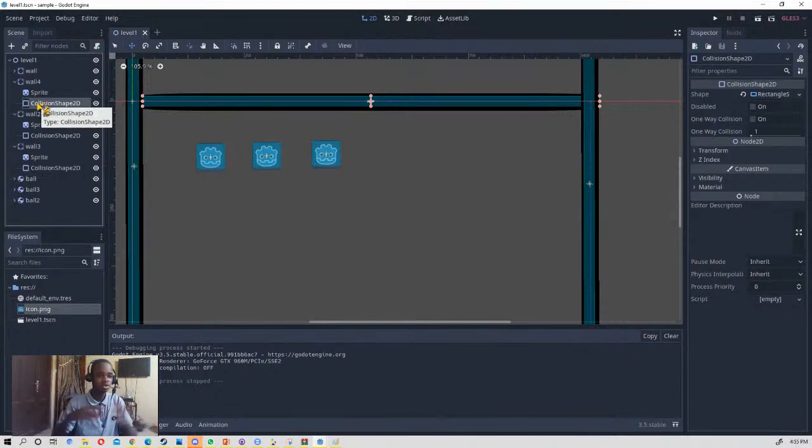If the collision shape is not there, then that body does not have a shape. It's not matter, it's just an illusion. Anything that is only visible to us but has no matter, we call an illusion. So to make it solid, we have to add a collision shape to a body.